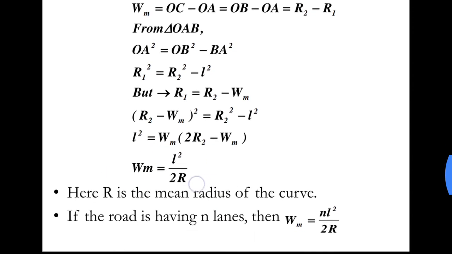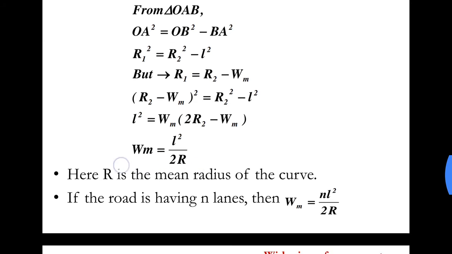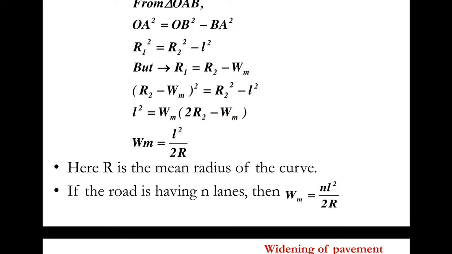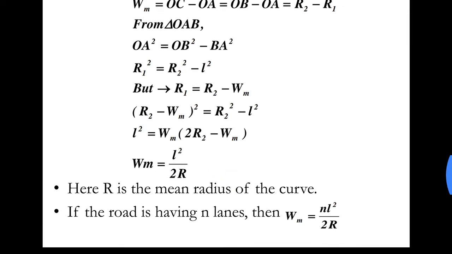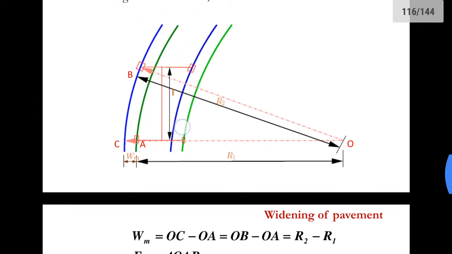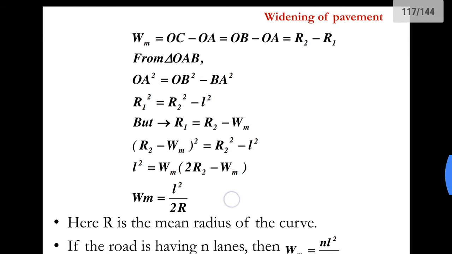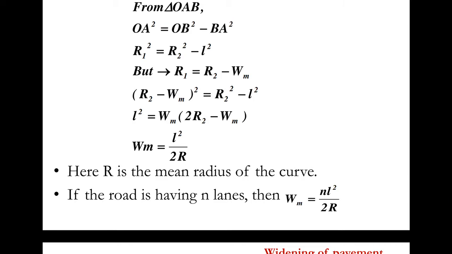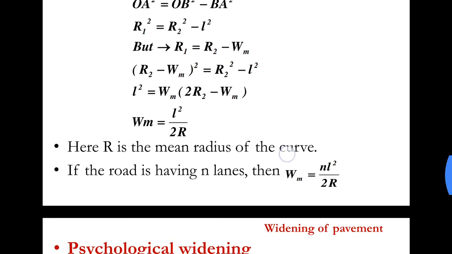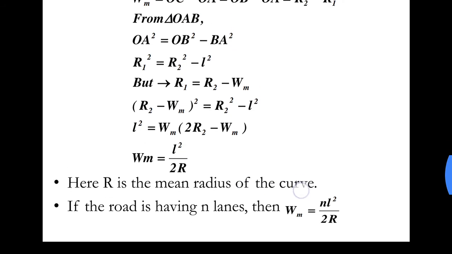Now this is the equation for mechanical widening when the road has only one lane, since we considered only a one lane road. As the number of lanes increases, we just provide a multiplier.